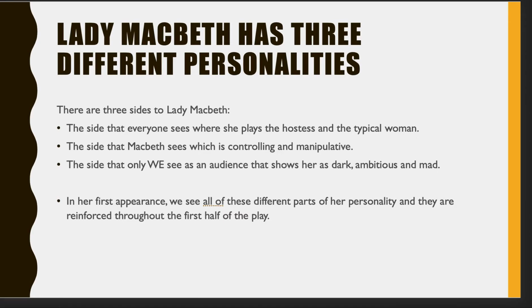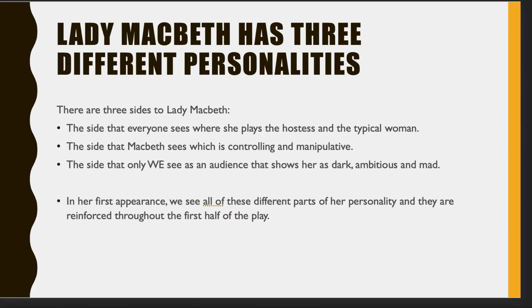But then there's another side, and this comes from the soliloquies that we're introduced to through Lady Macbeth. That is her dark, ambitious and unfortunately quite mad side that only we see through her soliloquies.